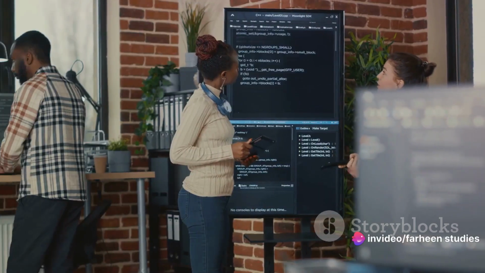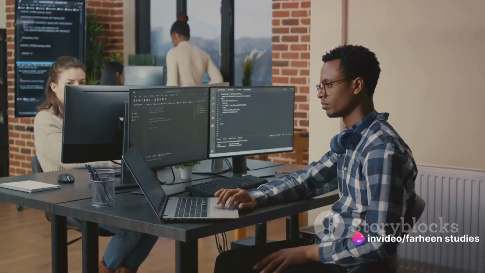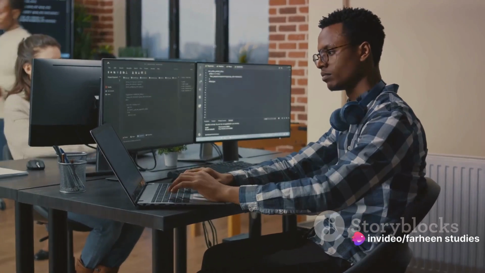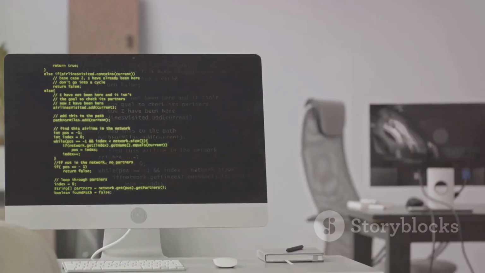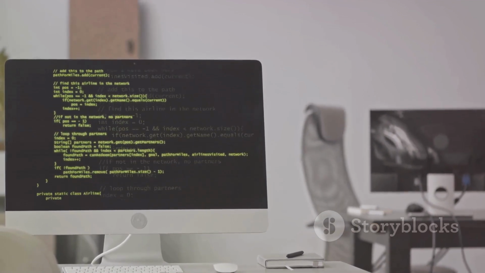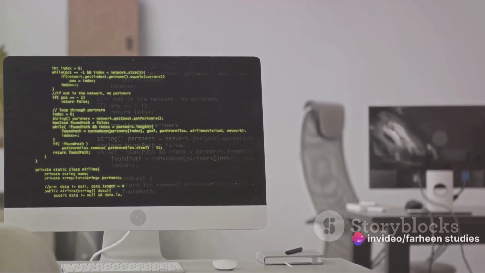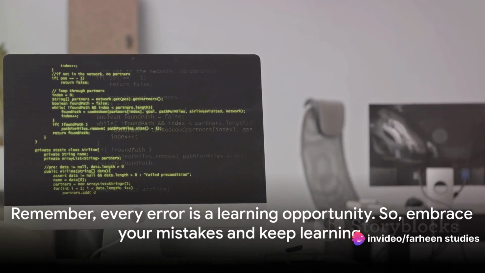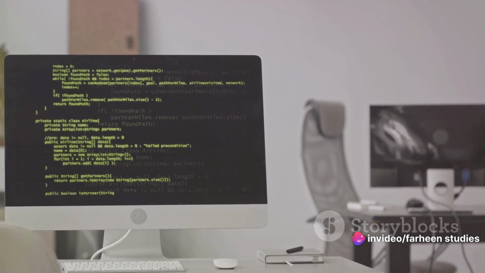Lastly, logical errors. These are the sneakiest. Your program runs, but it doesn't produce the expected output. This could be due to incorrect conditions in your if statements or loops not iterating the right number of times. Debugging is key to finding and fixing these. Remember, every error is a learning opportunity, so embrace your mistakes and keep learning.